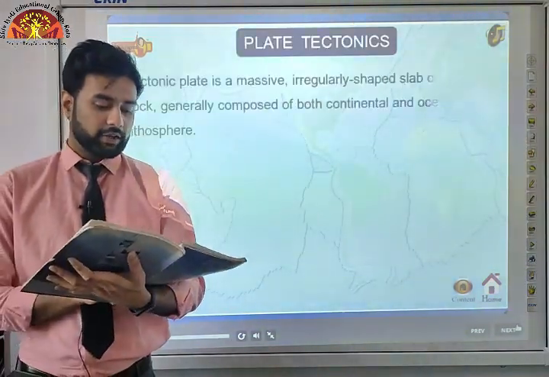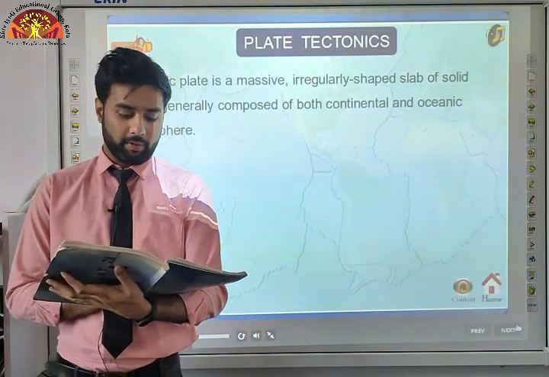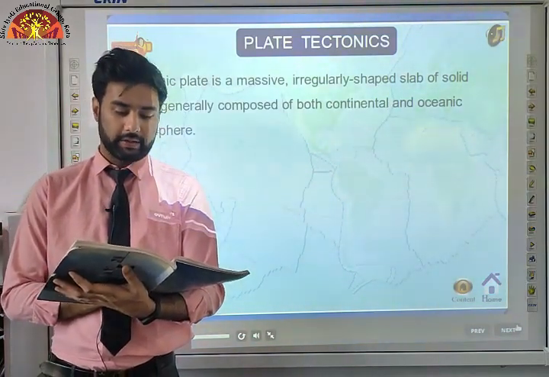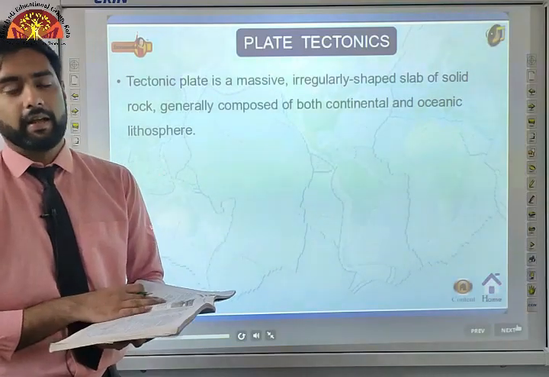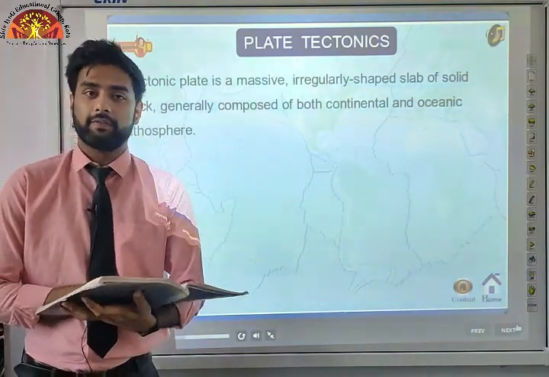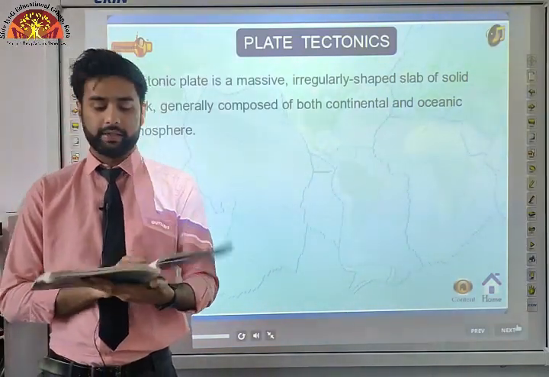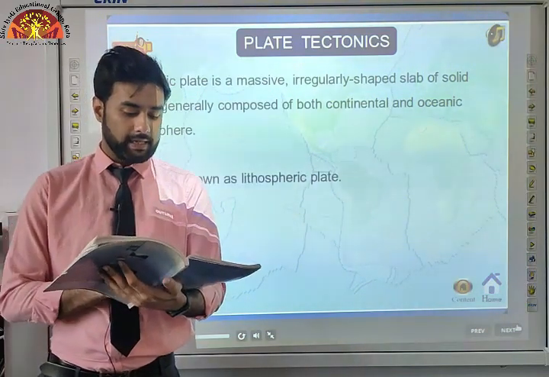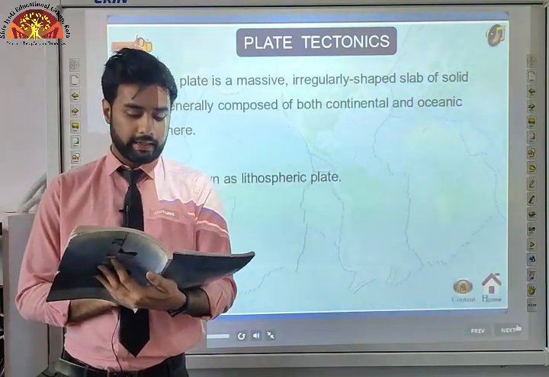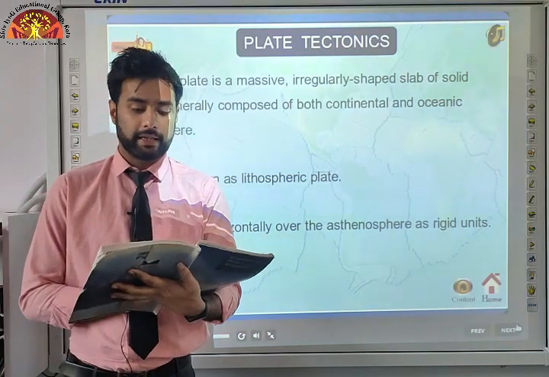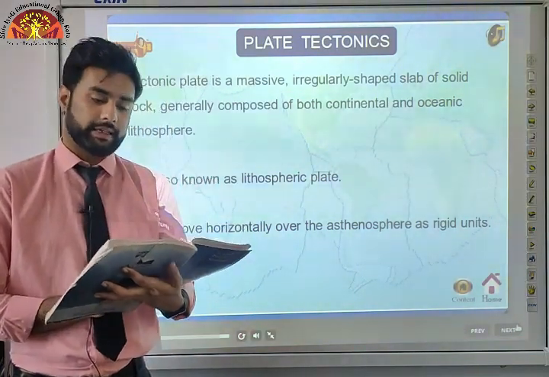Now, since the advent of the concept of seafloor spreading, the interest in the problem of the distribution of oceans and continents was revived. It was in 1967. Now, in 1912, Alfred Wegener put forward his theory of continental drift, and in 1967, McKenzie and Parker and also Morgan independently collected the available ideas and came out with another concept termed plate tectonics.